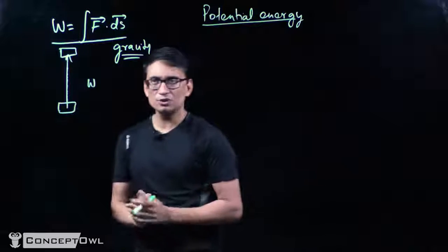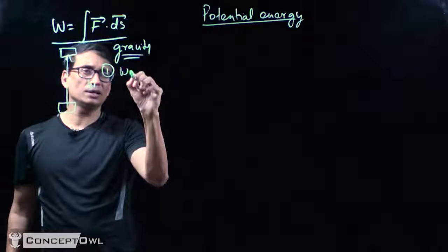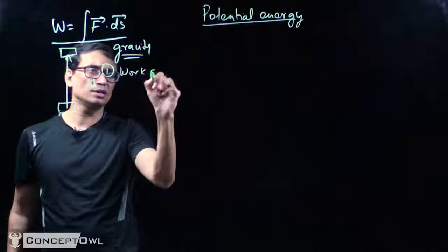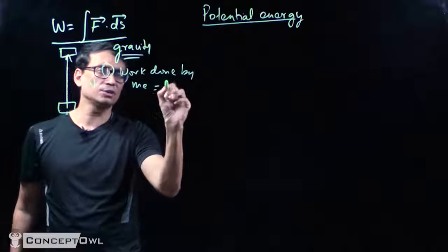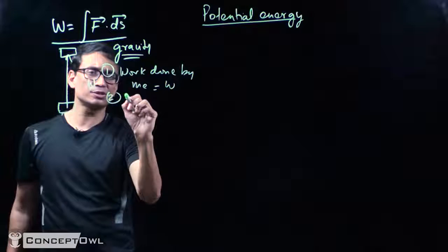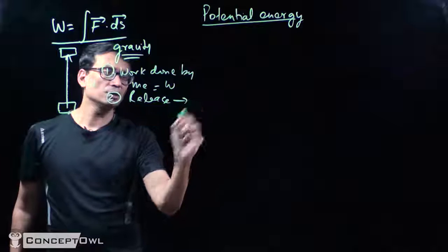So this is the first observation: work done by me is equal to W. And second, upon release, the object can do W amount of work.